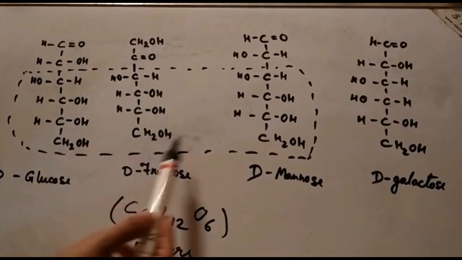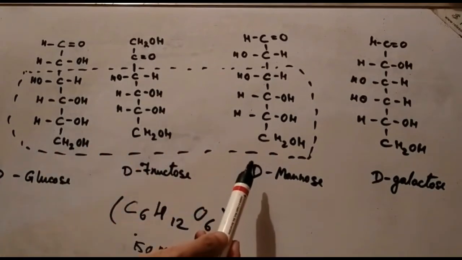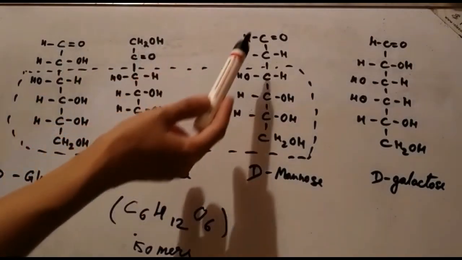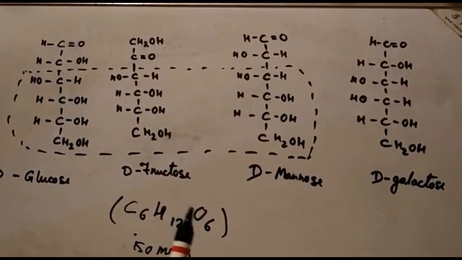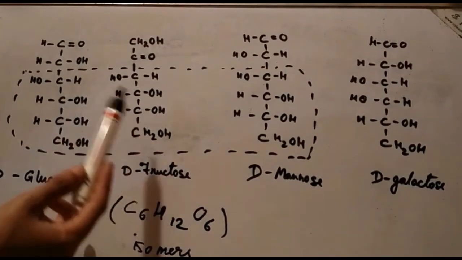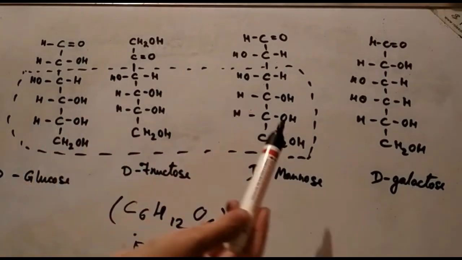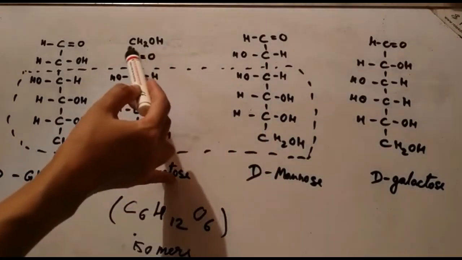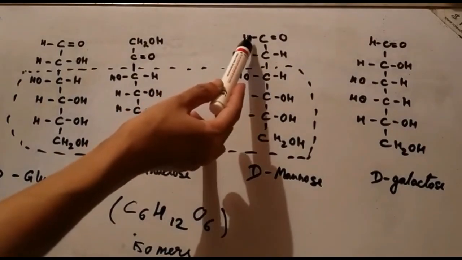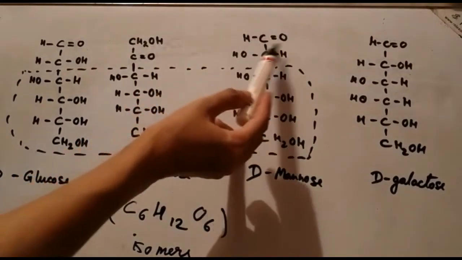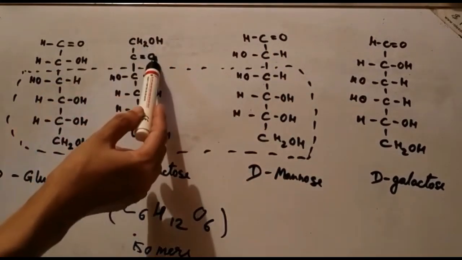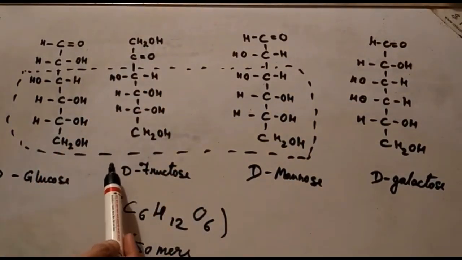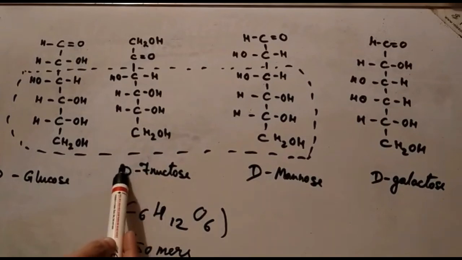In the case of these first three molecules here, the only difference is in the first and the second carbon atom, as you can see. Now fructose differs from glucose and also from mannose in that it is a ketose, whereas these two are aldoses. They have an aldehyde functional group, whereas fructose has a ketone functional group, so it is a ketose.